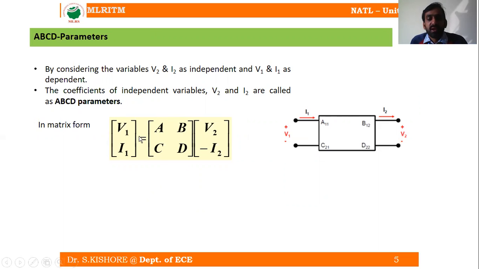So in matrix form, we can write V1 and I1, which is a column matrix. V1 and I1 are the sending end variables, which are dependent in this case, and it is equal to the square matrix A, B, C, D multiplied with the column matrix V2 and minus I2. What we have to make a note of here is that it is not I2, it is minus I2.